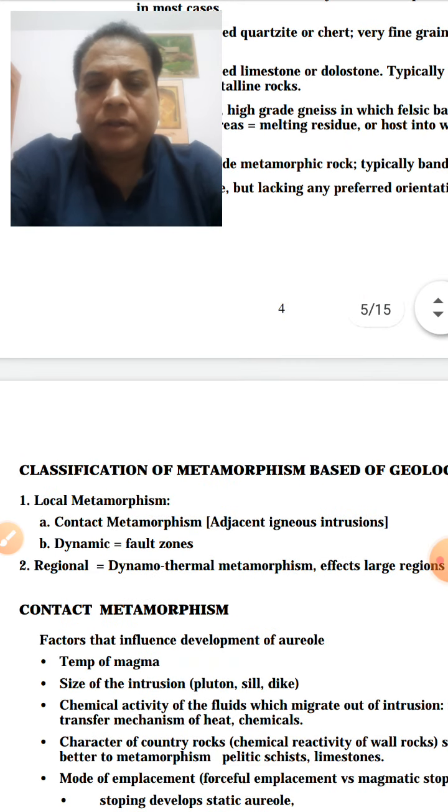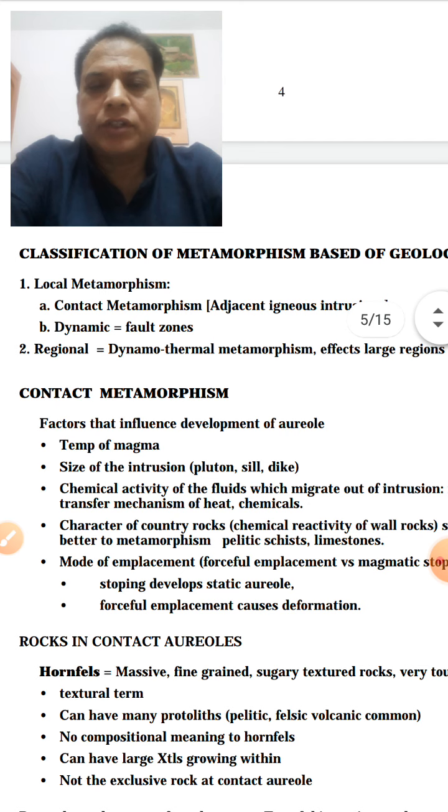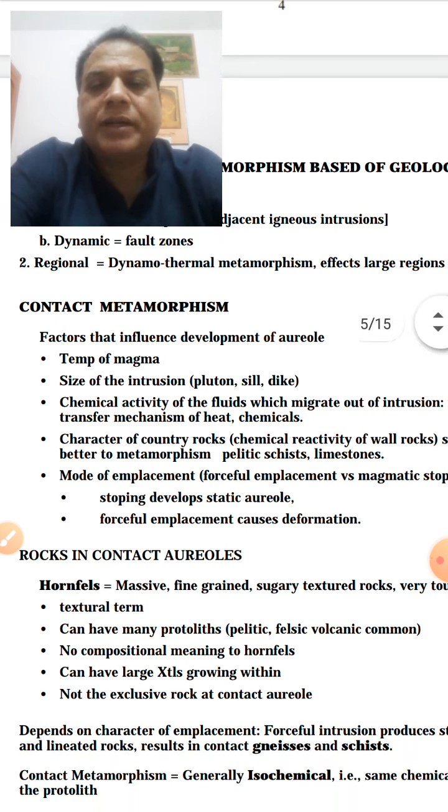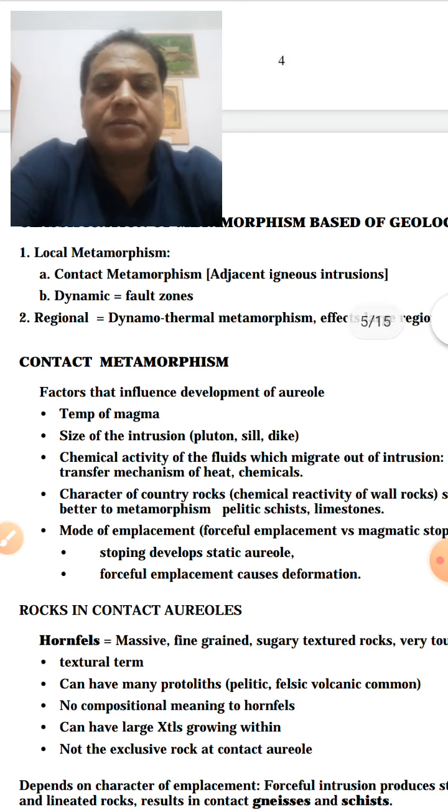Now, depending upon the geology, local metamorphism means contact metamorphism adjacent to an igneous intrusion. Where there is an igneous intrusion, that is a source of heat, and the overlying rock gets metamorphosed.